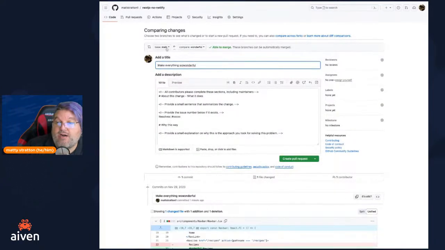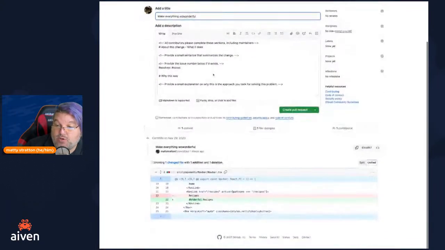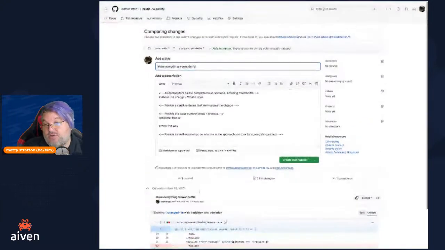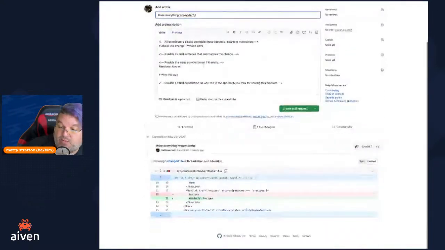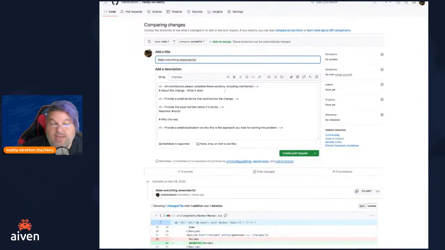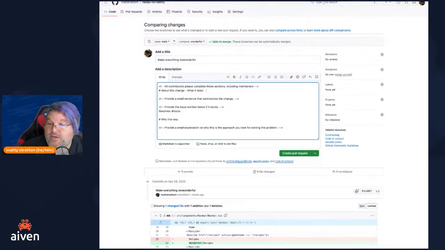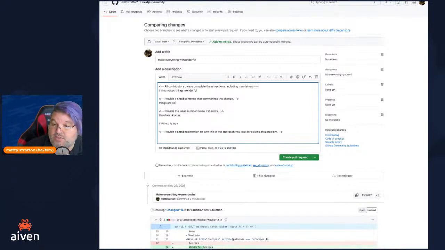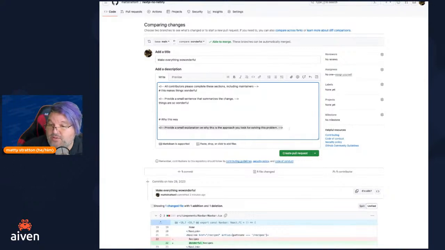And then you're going to compare, we're saying we're comparing the branch of wonderful against main inside the same repository. GitHub's going to show us the change we made. That looks proper. Cool. Make everything wonderful. If we actually wanted to follow good pull request hygiene, we could say, what does it do? This makes things wonderful. A small sentence summarizing changes. Things are so wonderful. It does not resolve any issues. Why do we do it this way? Because it's wonderful. Okay, whatever. All right, cool. I'm going to create my pull request.